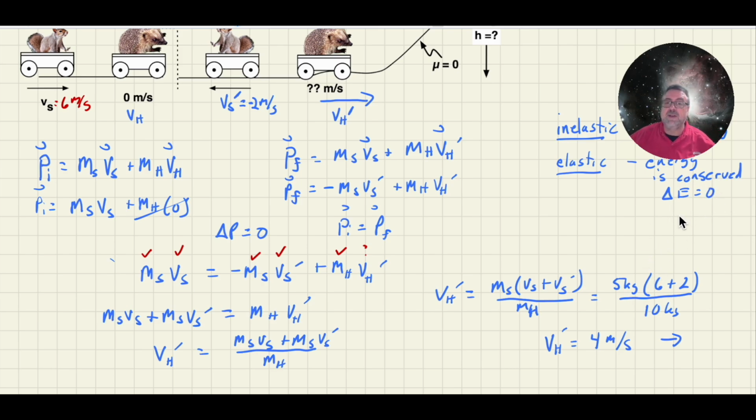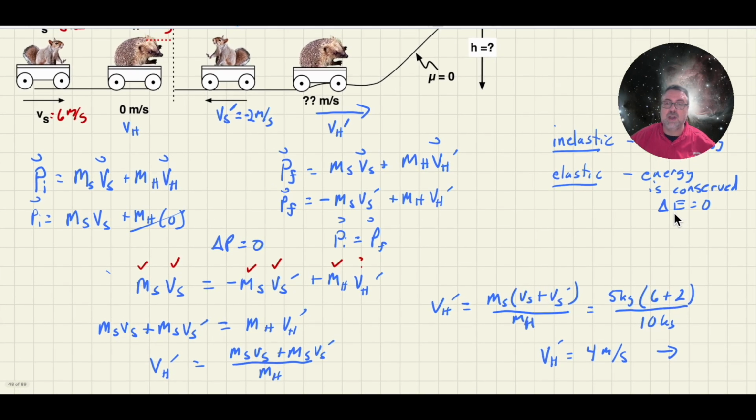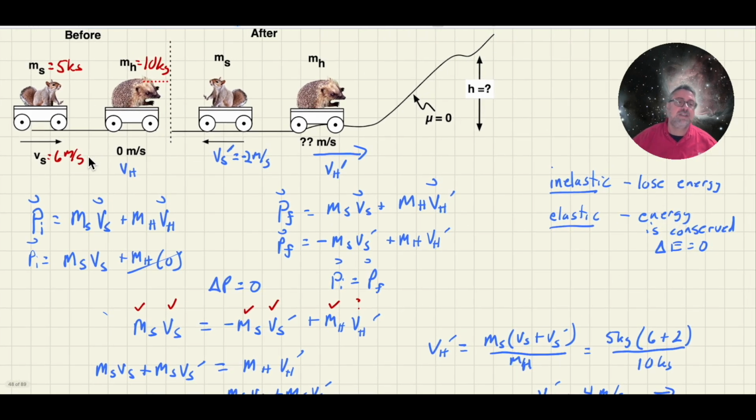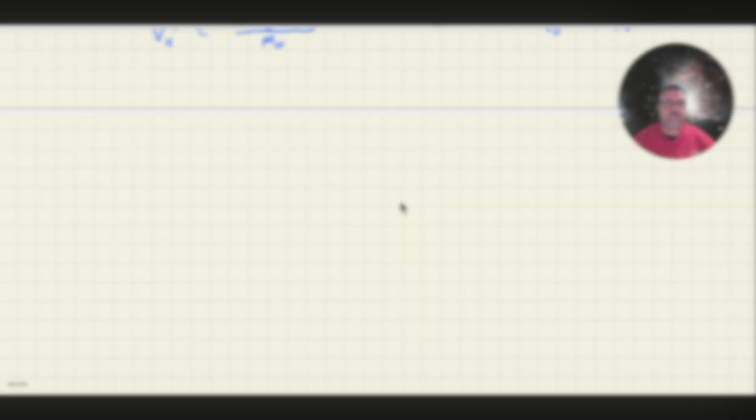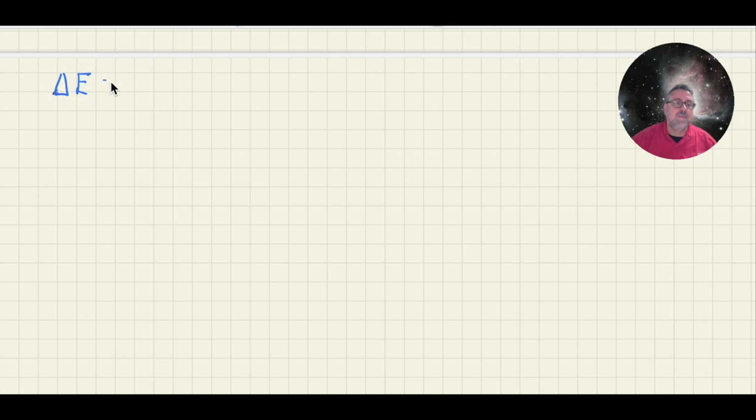Change of energy is a bit of work because every object that's moving has kinetic energy. So if we go back up to the system, I see initially that Sally has kinetic energy, but Harry doesn't at the beginning. Afterwards, they both have kinetic energy. So I need to calculate in the after picture the kinetic energy for both objects and in the before picture only for Sally. It's going to be the final kinetic energy minus the initial kinetic energy. But this is for the system.